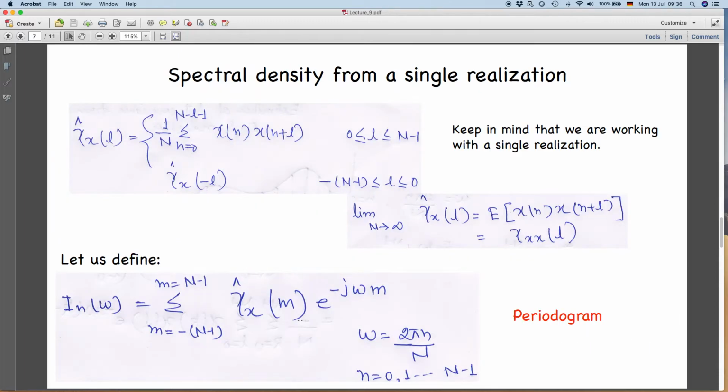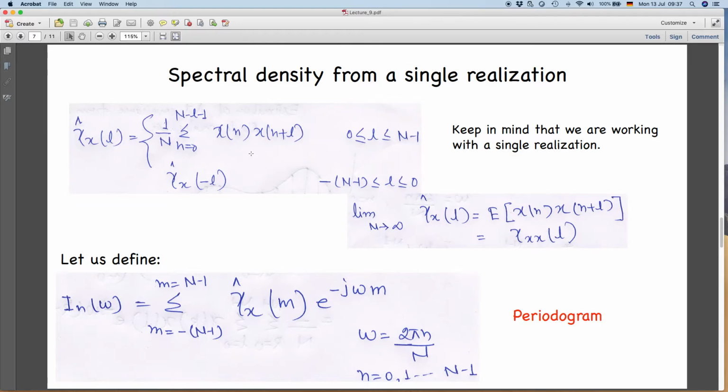Now, spectral density, because we know that if we know the autocovariance function, then we can compute energy spectral density. If we have the autocorrelation function, then we can compute the normalized power spectral density. So I am using a general term, because if you know the autocovariance, then you can compute the autocorrelation also, just that it is normalized by your total variance, right? So that's why I am using a generalized term, spectral density, but more often it is used in terms of power spectral density. So this you have to keep in mind.